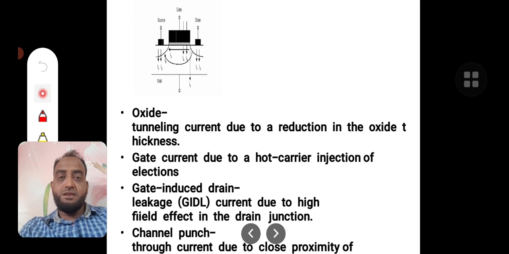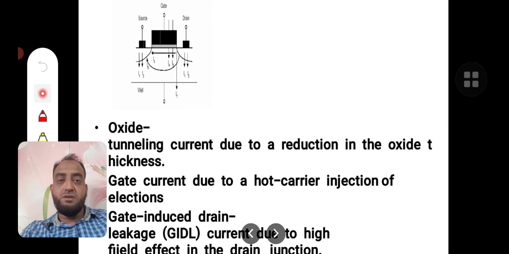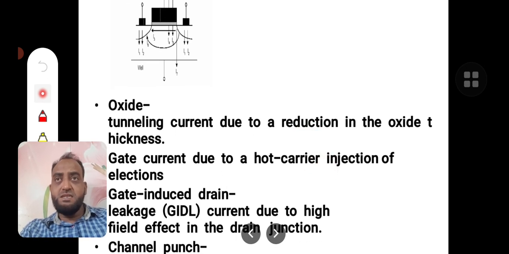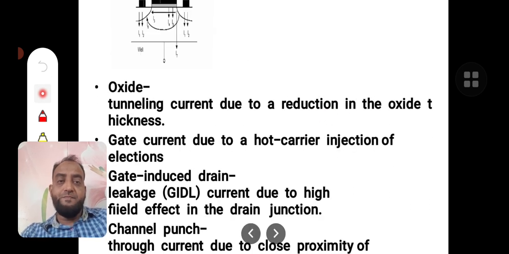The next is gate current due to hot carrier injection of electrons. This hot carrier injection is also similar to the tunneling current, but it is because of the charge carriers, as we have just seen, moving from the valence band to the conduction band. These electrons are tunneling. That type of tunneling is called hot carrier injection.